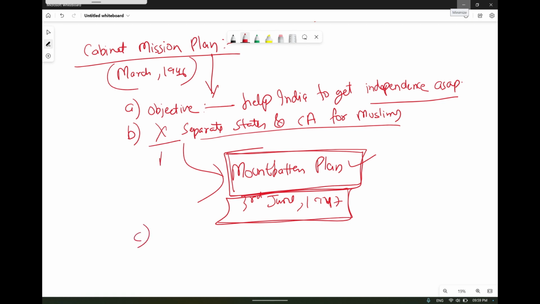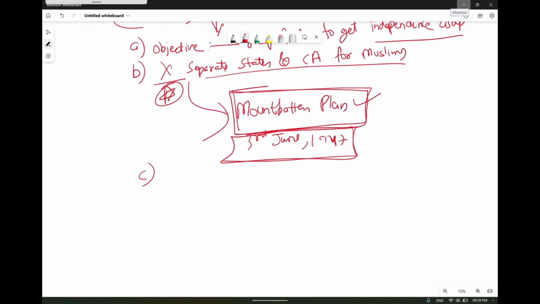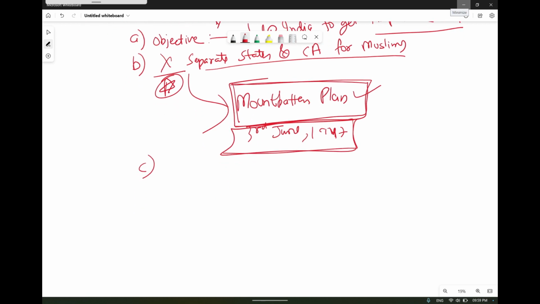Okay, mark this statement. Don't confuse that. This thing was given in the Cabinet Mission plan. It was done through the Mountbatten plan. And according to this Cabinet Mission plan, there was to be a Union of India.